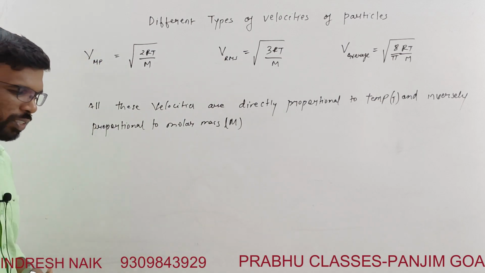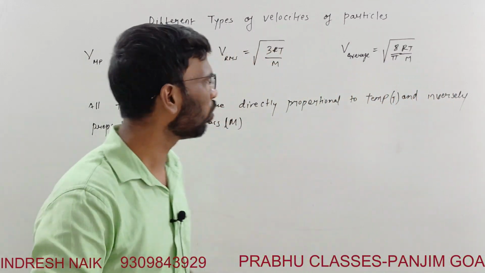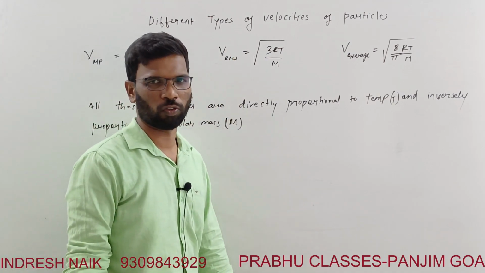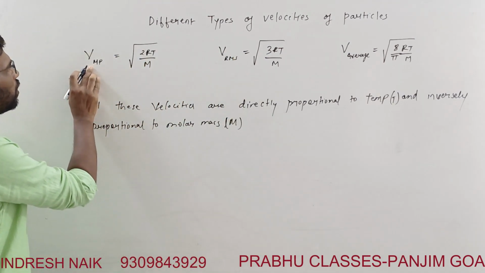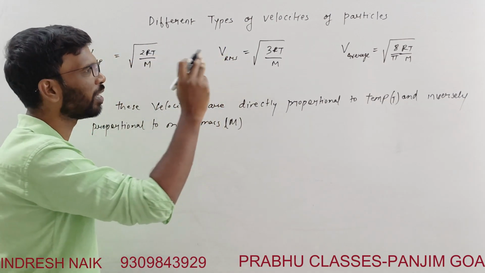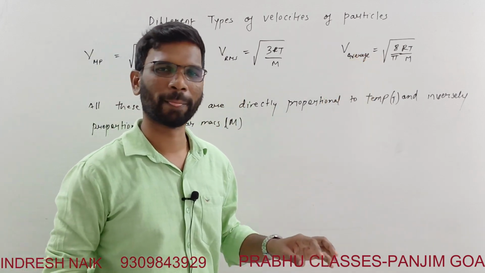Now how to remember this? See, these are just formulas. Sometimes we require some trick. What is common over here is that RT by M is common in all the formulas. Like this is VMP, just 2 letters, so 2RT by M. RMS means 3 letters, 3RT by M. Average, you can remember, 8 by pi RT by M.